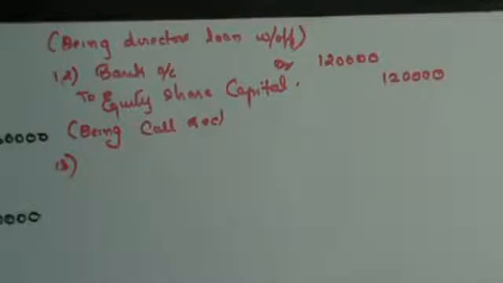Bank on the debit side 16,000, bank on the debit side 24,000, 40,000. Bank on the credit side 8,000, bank on the credit side 40,000. Negative 8,000.